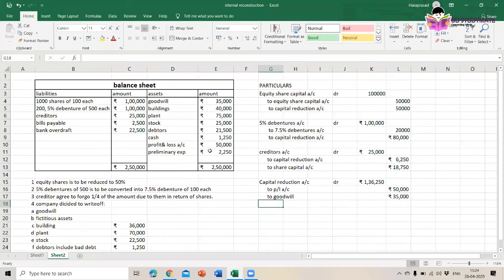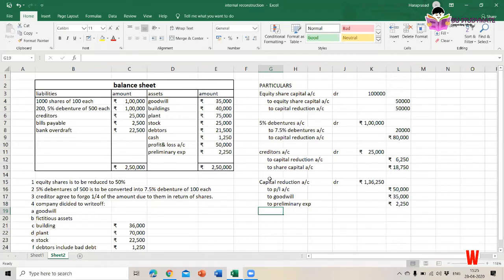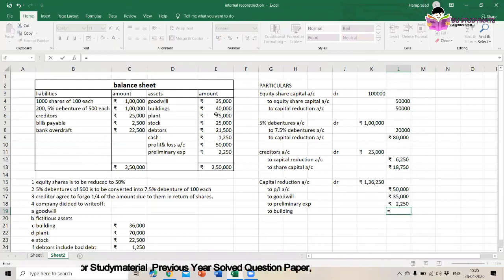Then to building. How much are they going to write off? They are going to write off 36,000 rupees. Okay, then we have to write down how much.